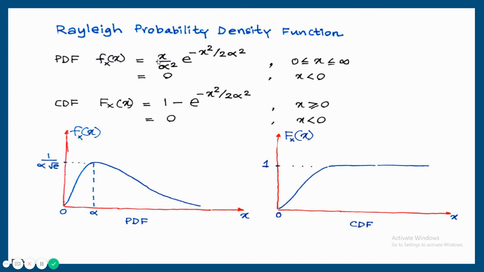F of x is equal to x upon alpha square into e raised to minus x square divided by 2 alpha square. Alpha is the Rayleigh parameter, and f of x is equal to 0 when x is less than 0. From the probability density function, the cumulative distribution function is also written. So here I am showing the graphical representation of that probability distribution and cumulative distribution function.